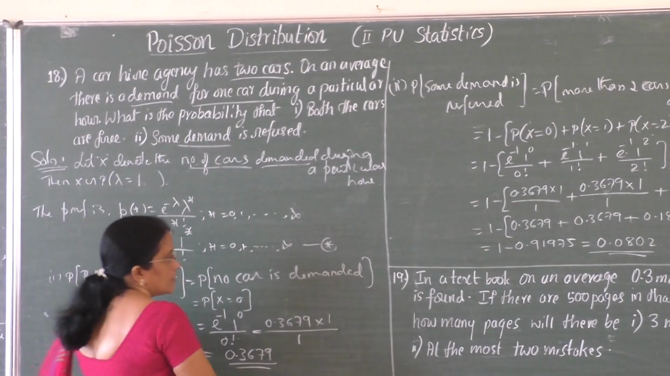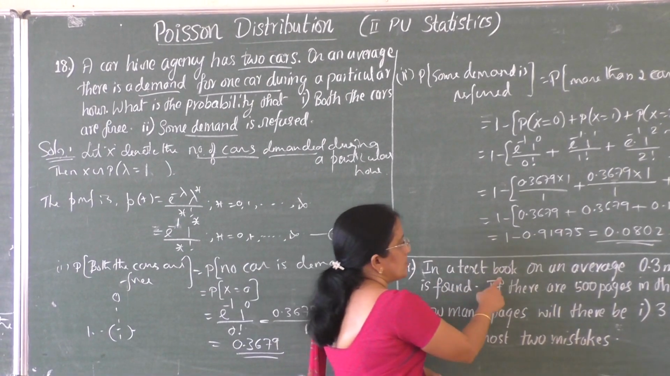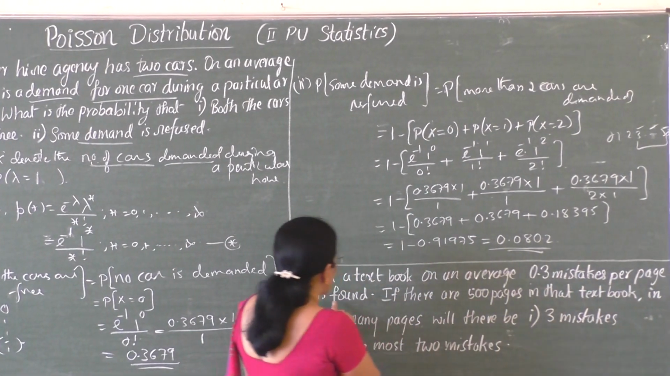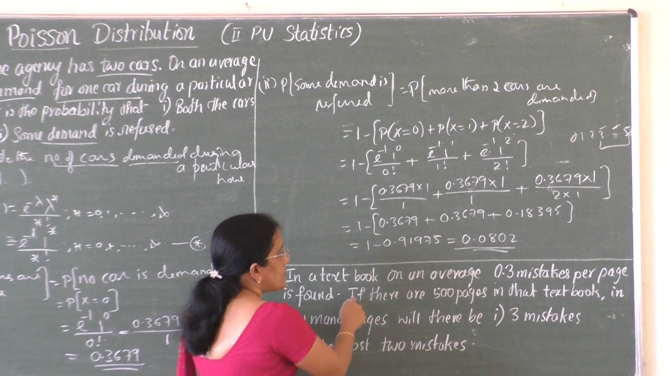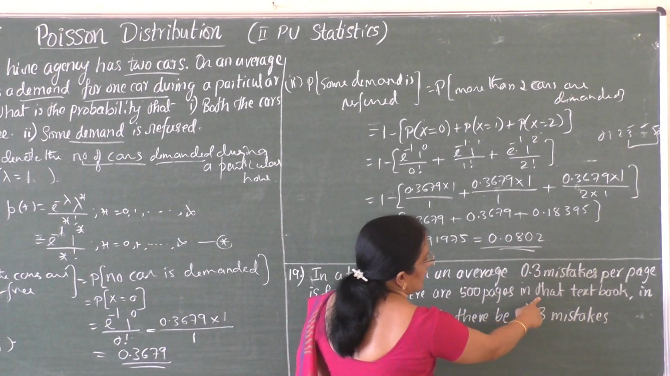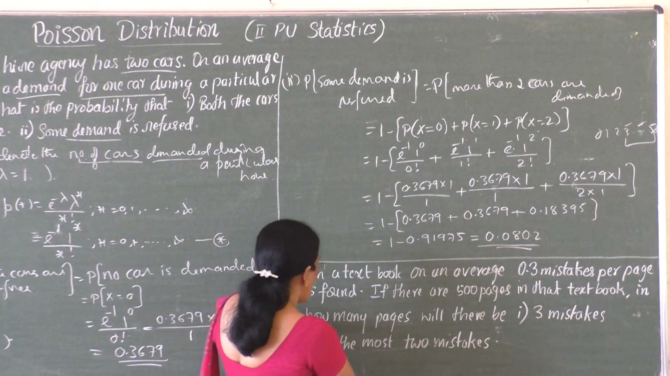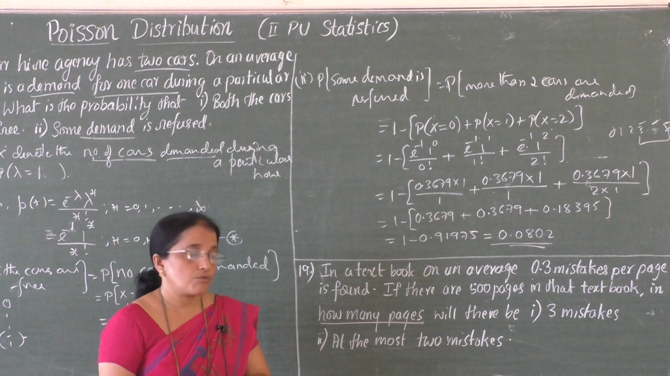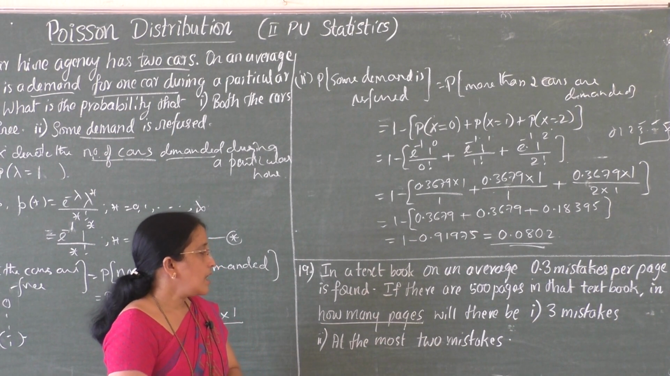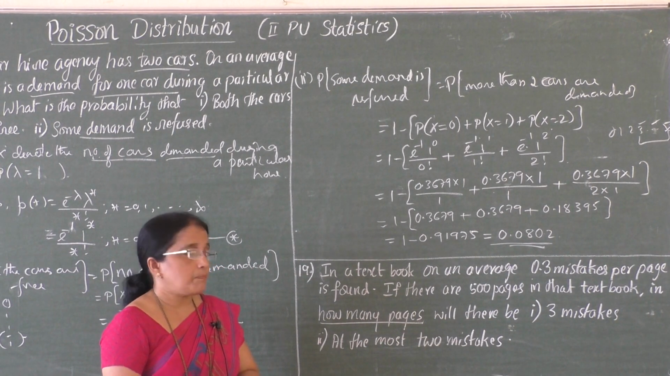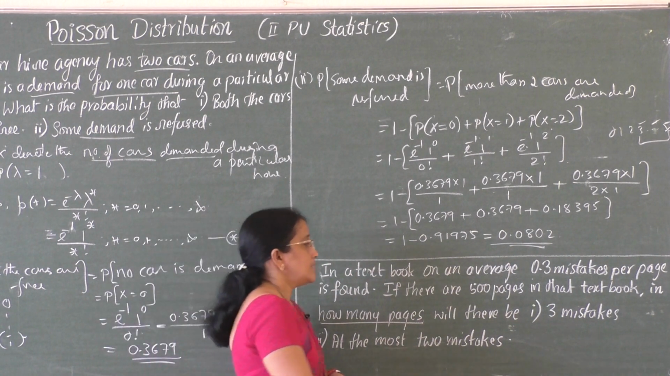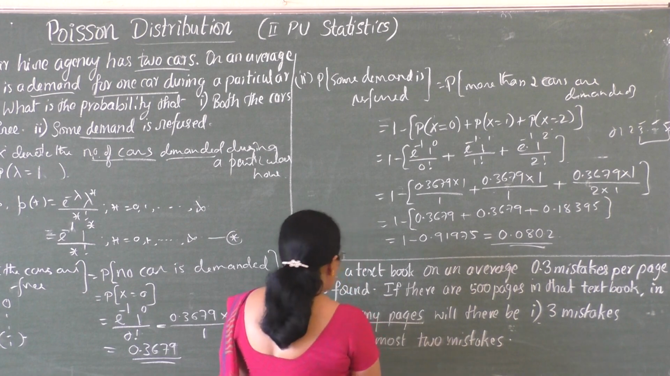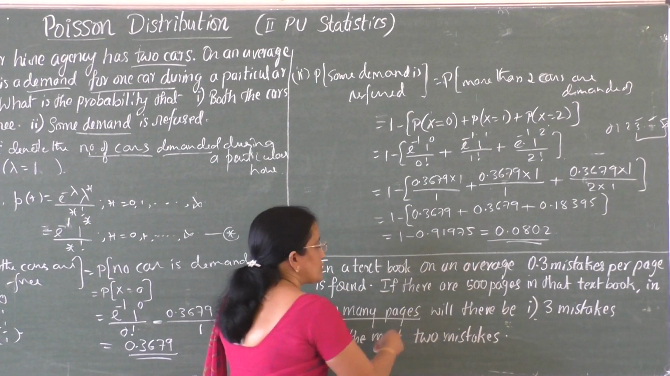Next question. See here, in a textbook on an average 0.3 mistakes per page is found. If there are 500 pages in that textbook, in how many pages will there be 3 mistakes? Second one, at the most 2 mistakes? You can observe the question here. It is not asked to find probability, instead it is asked to find how many pages. Now here there are 2 sub questions.